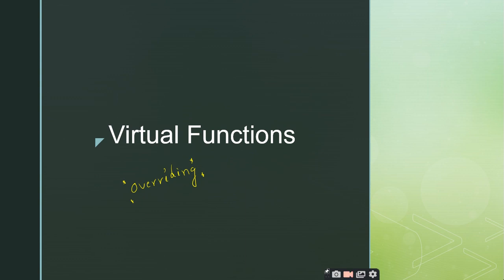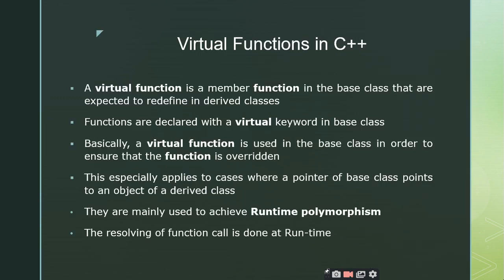So let us move into our virtual functions concept. Remember one thing, virtual functions are used to implement the concept of overriding. That's it. Coming to the definition, a virtual function is a function where we make use of a keyword called virtual, such that the function becomes a virtual function.